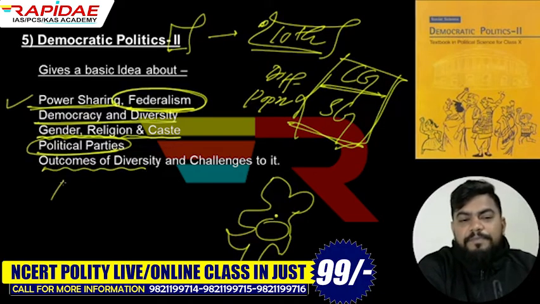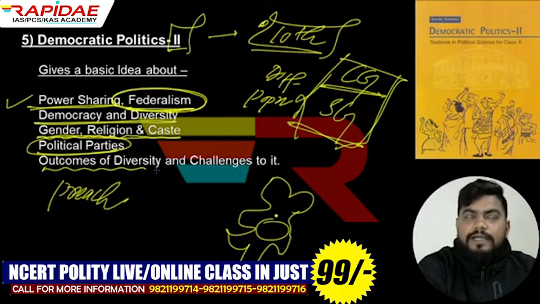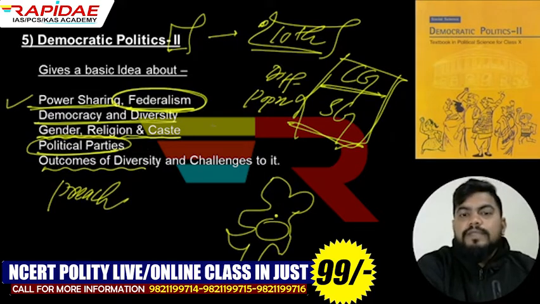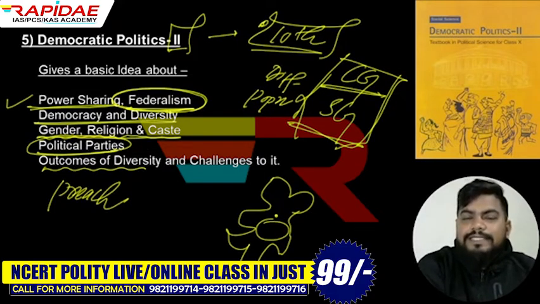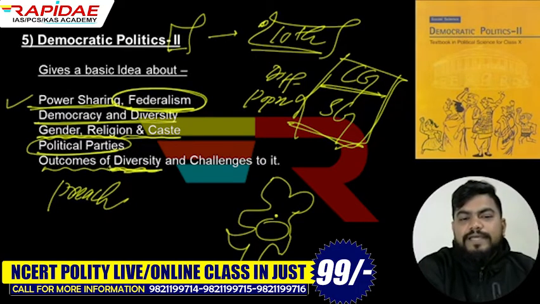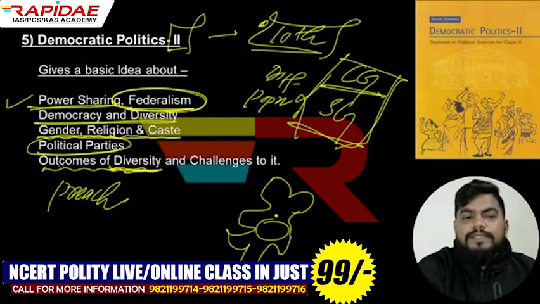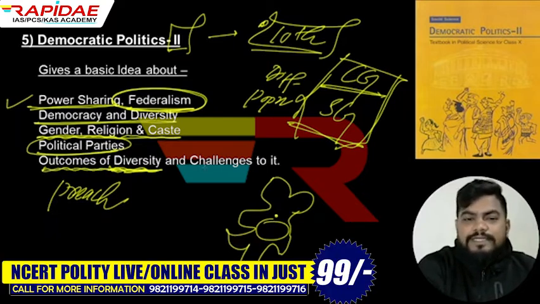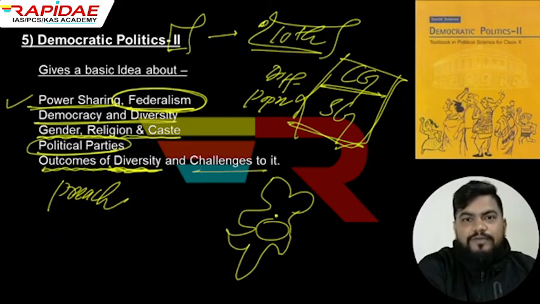Many times we preach our diversity, and it is praised by the world. But many times there are various challenges before it, and many kinds of problems also arise because of diversity. So what exactly happens, what are the outcomes of diversity and what challenges does it pose, you will get to know from this book.